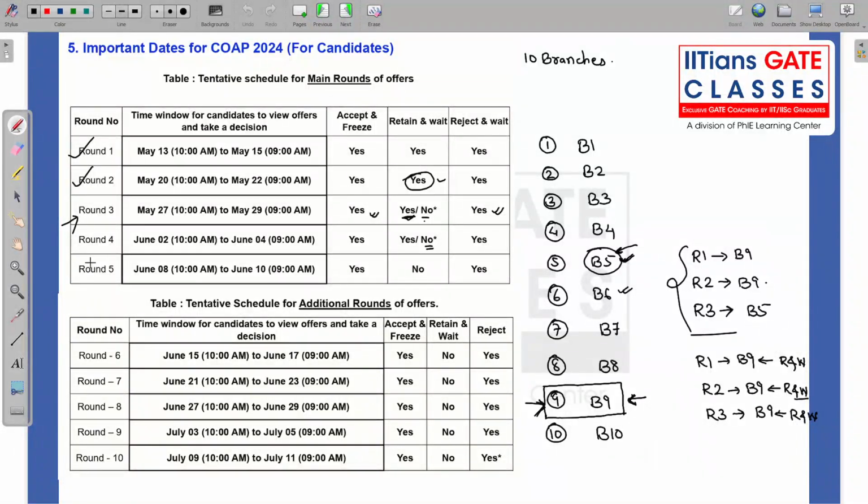So in round 5, which is a decisive round, there is either accept and freeze or reject and wait. There is no option for retain and wait. Now this is a very risky option.